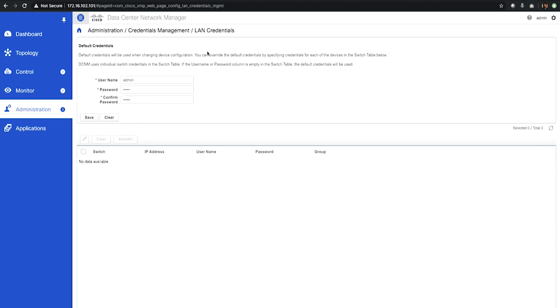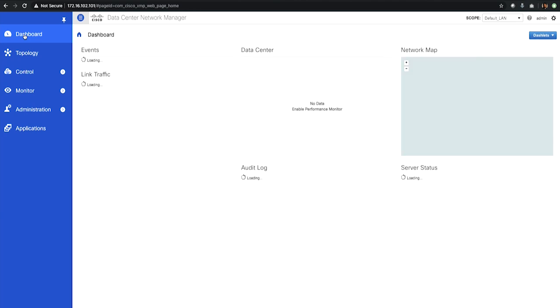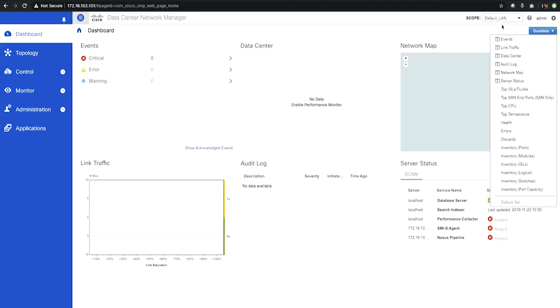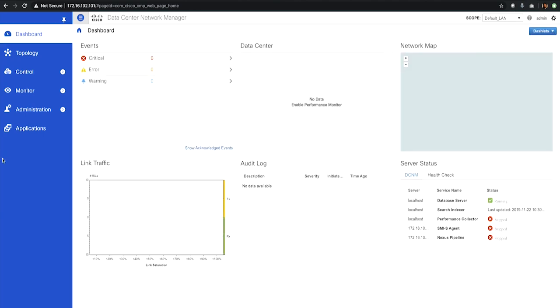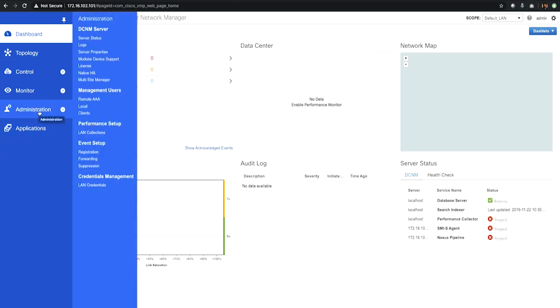The version that we are using is, I believe, version 10.x, but you can upgrade to the newer version, which is 11.x, which gives you more enhanced capabilities and options than the version that we are seeing right now.